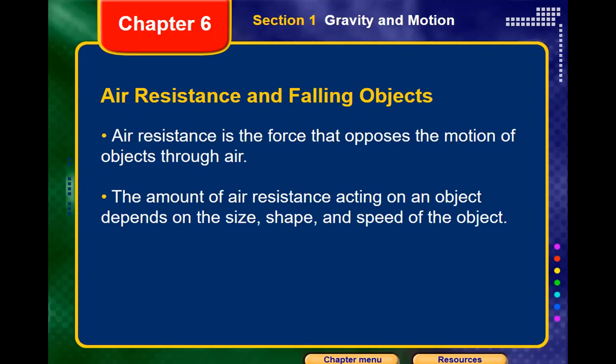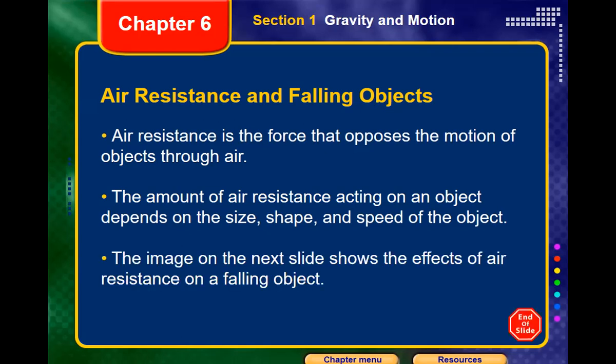As the size increases, the object will face a lot more air resistance. Shape also matters: the more streamlined the shape, the less air resistance the object faces. And as the speed of the object increases, the air resistance starts to increase. So all these factors can affect the movement of an object in the air.